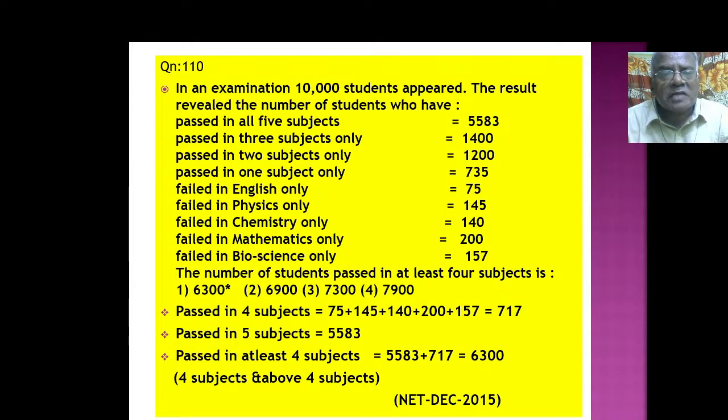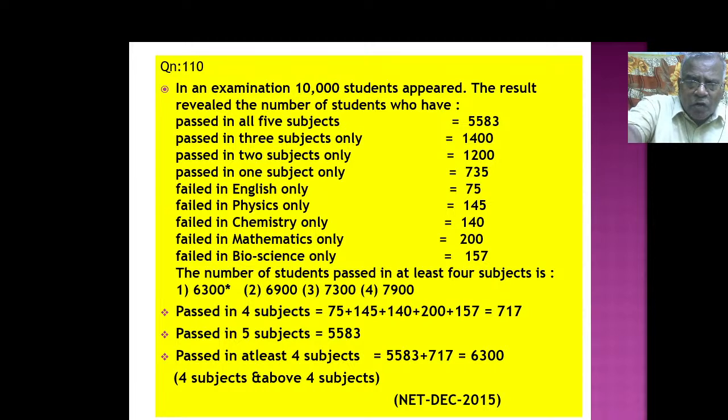Passed in 4 subjects, how many? You need not go through every other detail. What is asked, you just see. Passed in 4 subjects: 75, 145, 140, 200, 157. Right. So 717. Why? Failed in English only means 1 subject. Failed in physics only, 1 subject. So 4 subjects they have passed. So you can add those numbers. 717. Passed in 5 subjects, 5,583. Already it is given there.